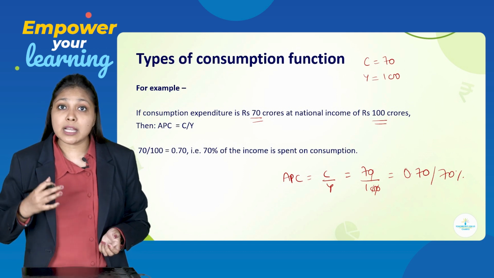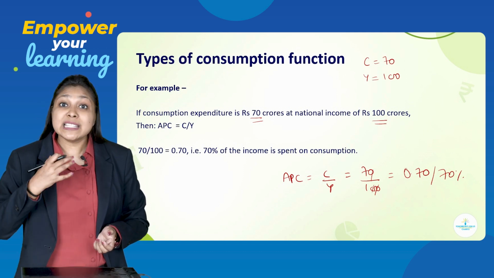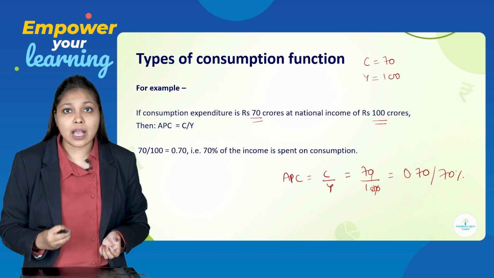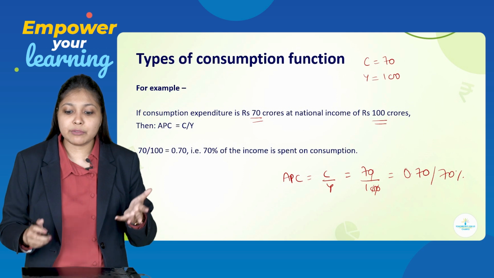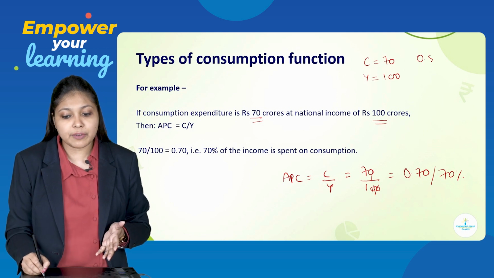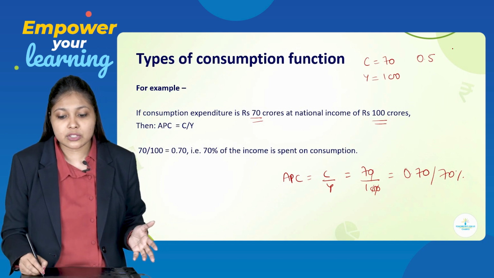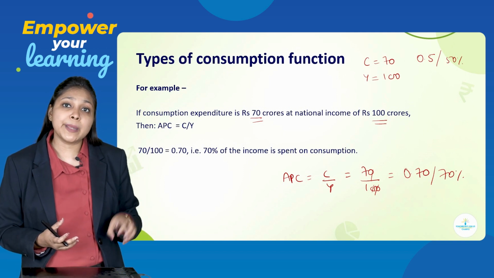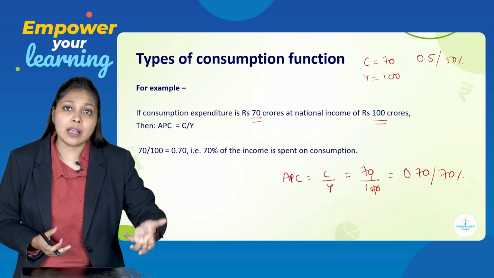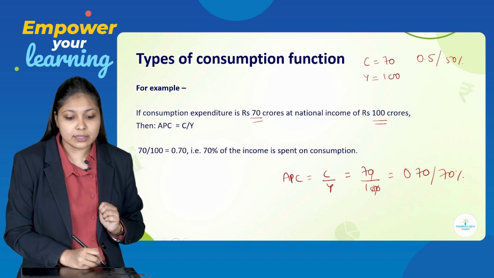So that means a consumer will be spending 70% of his income on consumption expenditure. And in the previous example, we got the answer 0.5. If I convert it into percentage, it becomes 50%. So there we say that the consumer is spending 50% of his income on consumption expenditure.